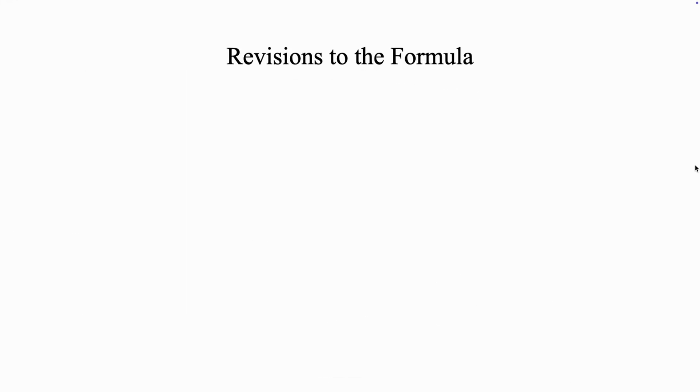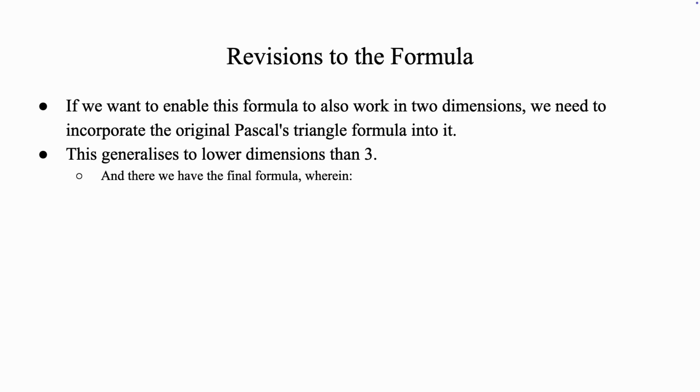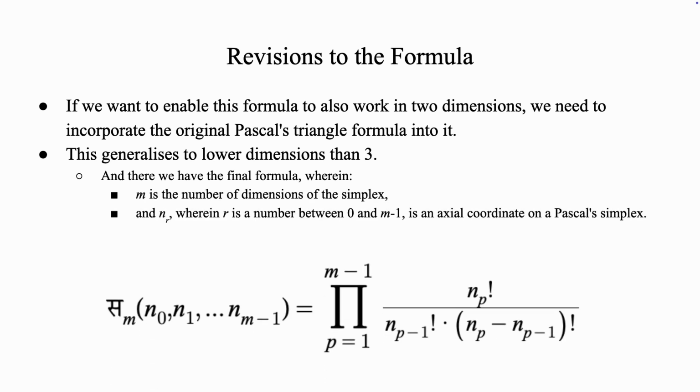And finally, we get our final revisions to our formula. If we want this formula to work in 2 dimensions as well, we need to incorporate the original Pascal's triangle formula into it. This generalizes to dimensions lower than 3, which in this case would only be 2, since it would not make sense to have Pascal's line. That's just nonsense. And there we have the final formula, wherein m is the number of dimensions in the simplex, and nr, wherein r is a number between 0 and m-1, is an actual coordinate on Pascal's simplex.